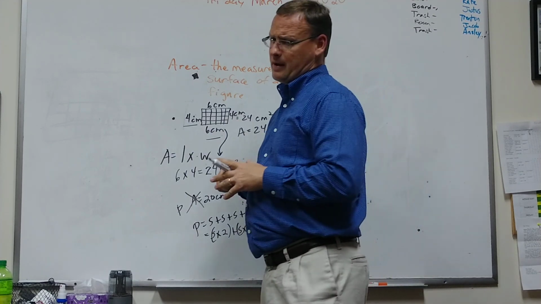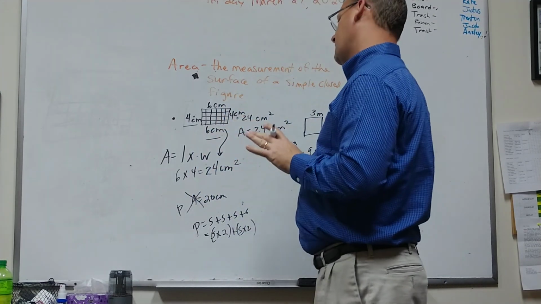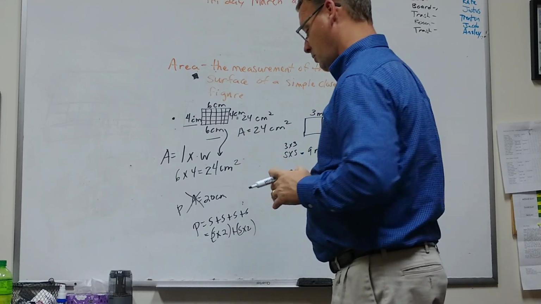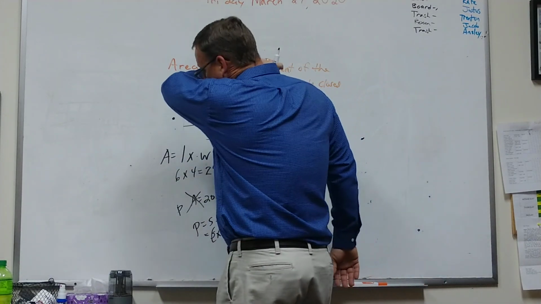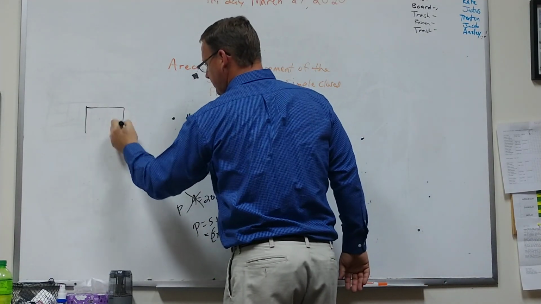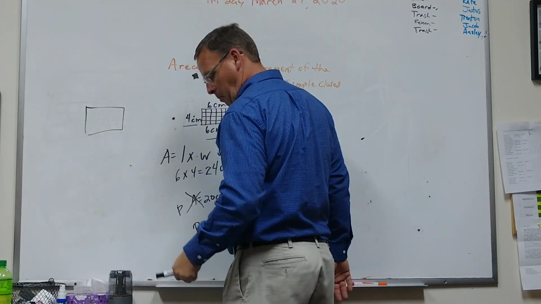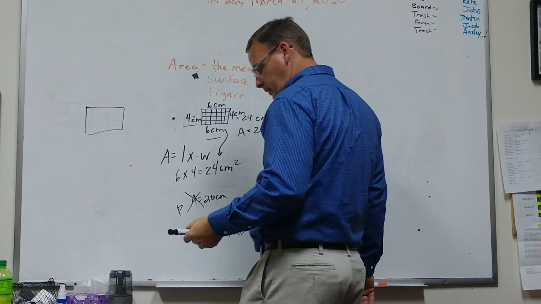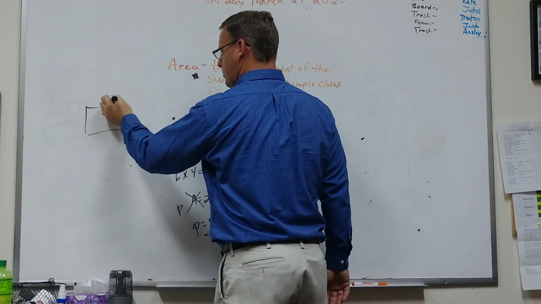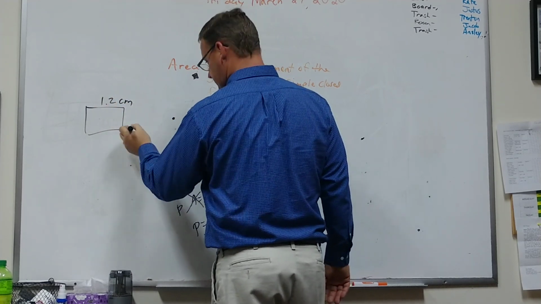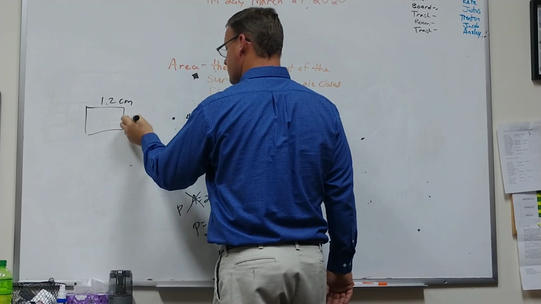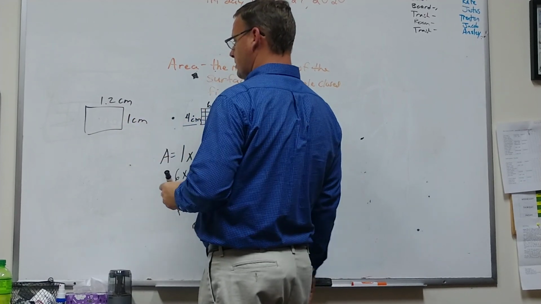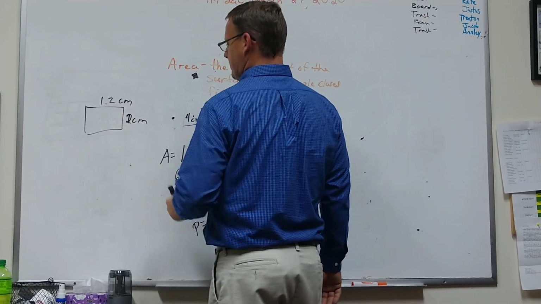Sounds easy, right? The problem happens when we're in 5th grade, we get things like this. Get a rectangle. Let's say it is 1.2 centimeters by 2 centimeters.